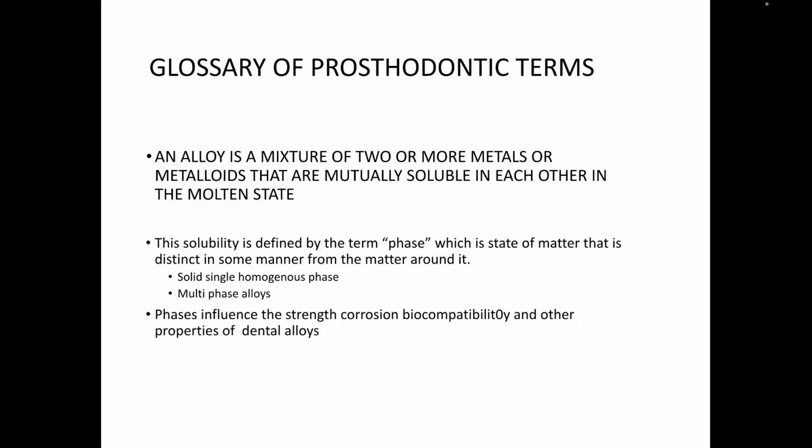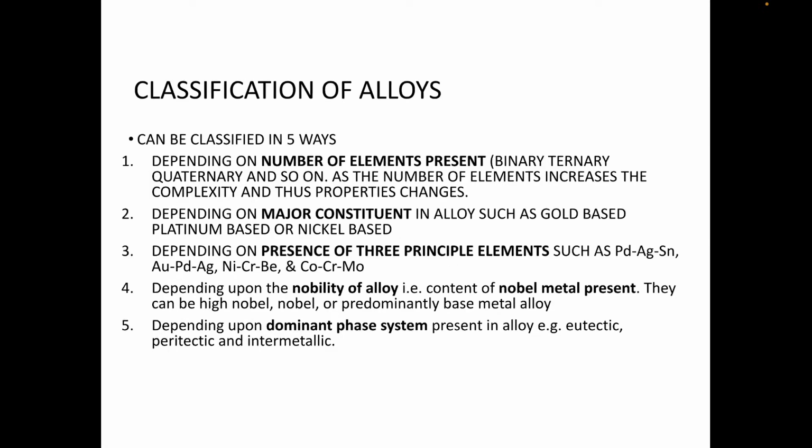According to the Glossary of Prosthodontic Terms, an alloy is a mixture of two or more metals or metalloids that are mutually soluble in each other in molten state. This solubility is defined by the term phase, which is a state of matter that is distinct in some manner from matter around it. The phases of metal are solid single homogeneous phase or multiphase. Phases influence the strength of cohesion, biocompatibility and other properties of dental alloy.